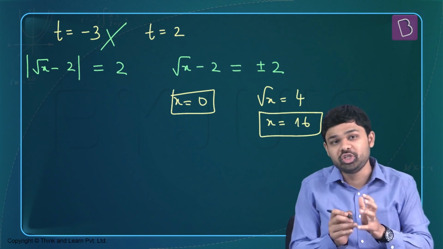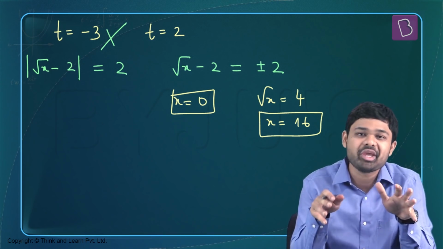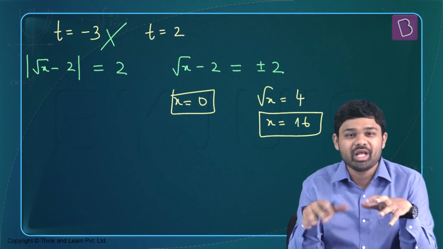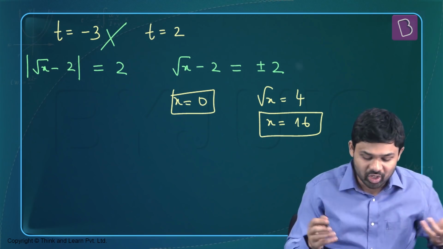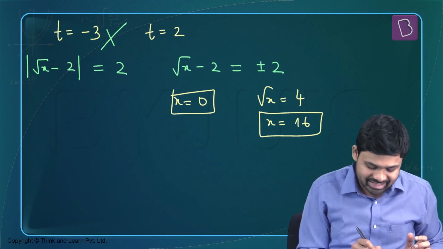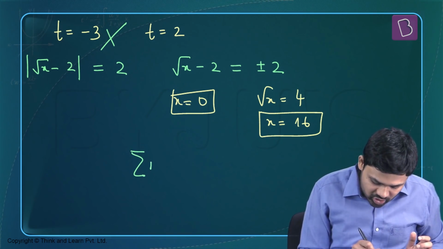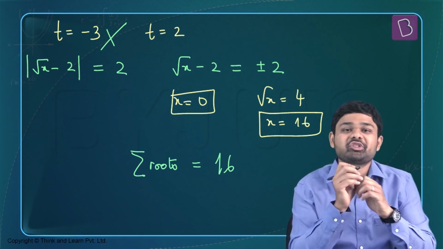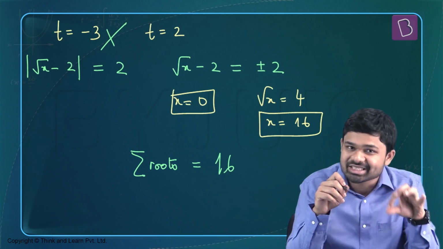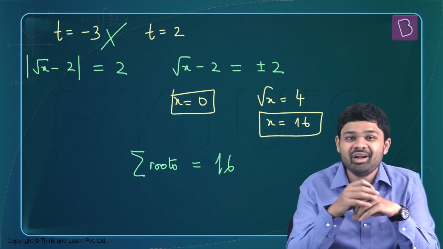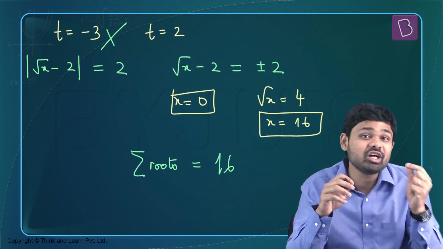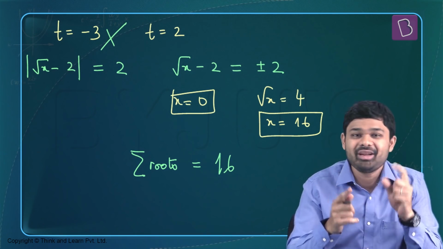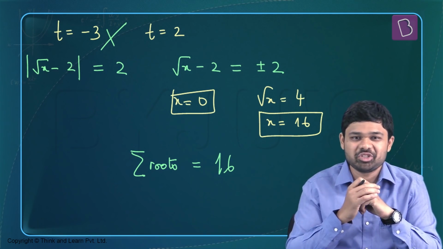So the two roots of that complex looking equation consisting of under root and mod were 16 and 0. The sum of the roots is very simple, 16. So the sum of the roots is nothing but 16. The correct answer to this question is 16. Very nicely designed question. Of course, you had to see that first bit of trick, which was completing the square. If you got that right, then solving this question was very easy.